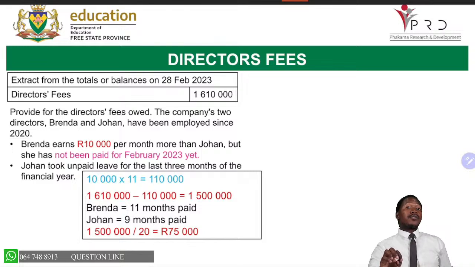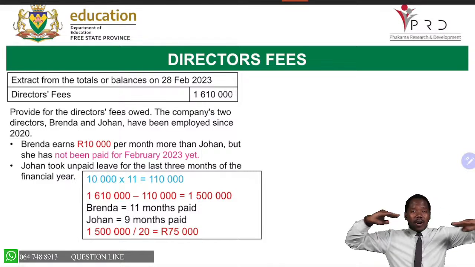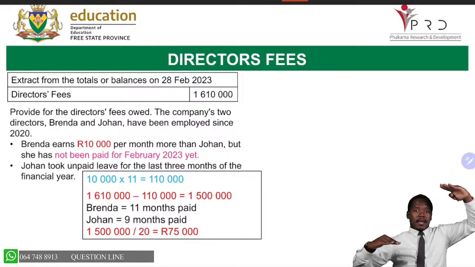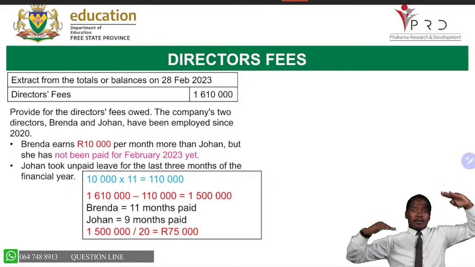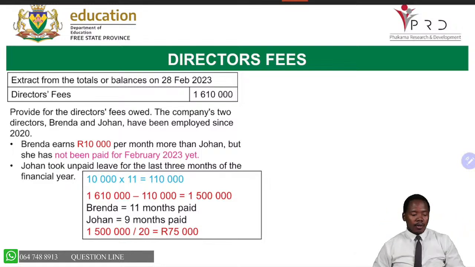We are first going to remove the 10,000 times the number of months. Why am I removing that? So that we can ensure that both Johan and Brenda earn the same, so that we can divide. Because Brenda and Johan are like this, so you can't divide. You need to make them equal so that you can divide. So what is the best thing to do? We are going to count the number of months.